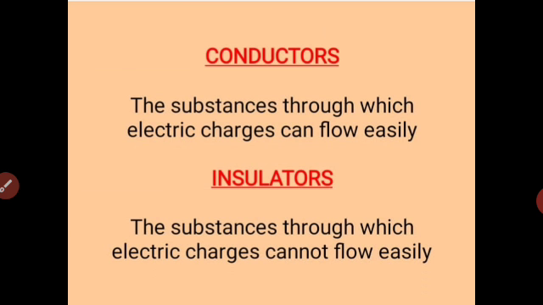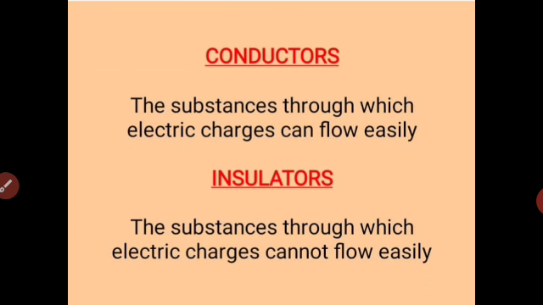Under no circumstances can you make electric charge flow through a piece of paper. Or you can take an example of wood as well. Wood will never allow the electricity to flow through it. Thus they are insulators. On the other hand, all metals are good conductors because electrons can easily flow through them.